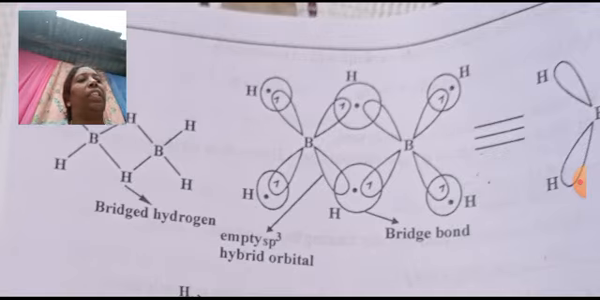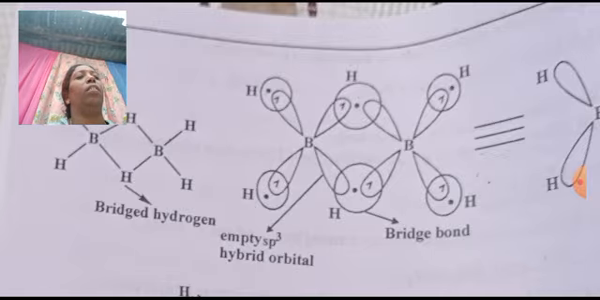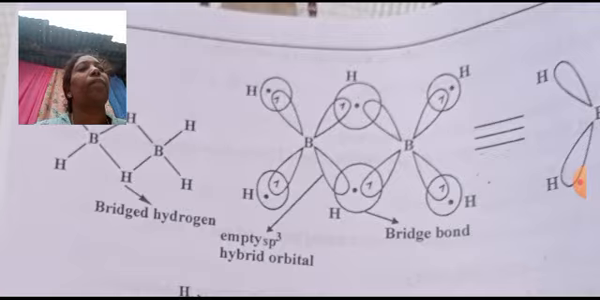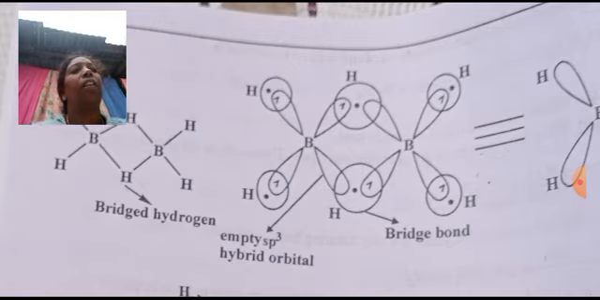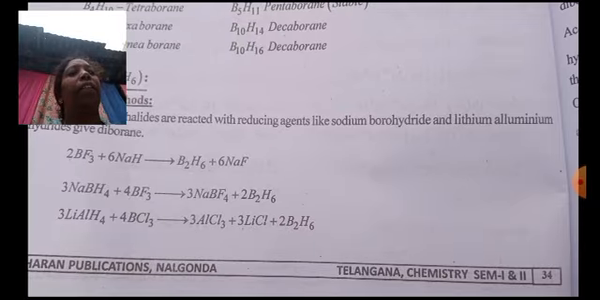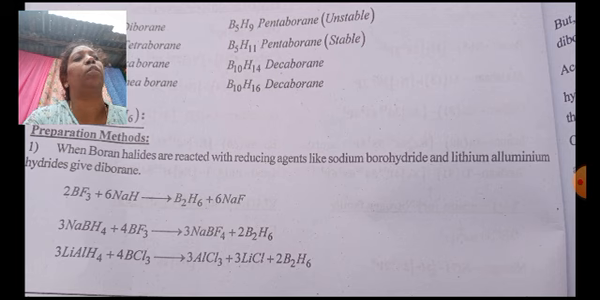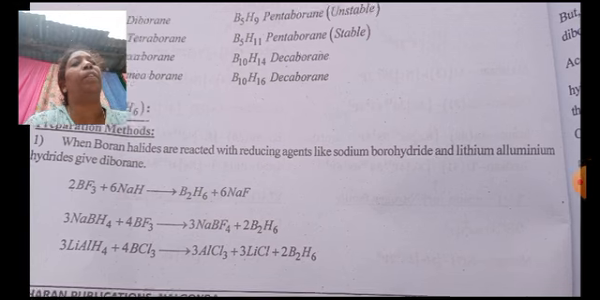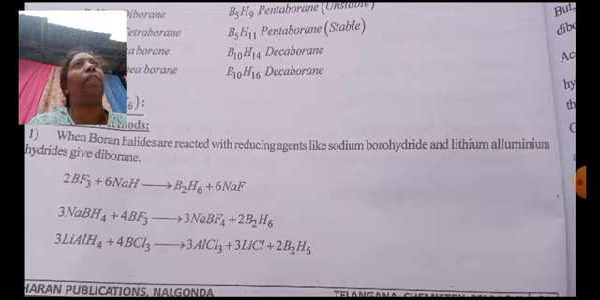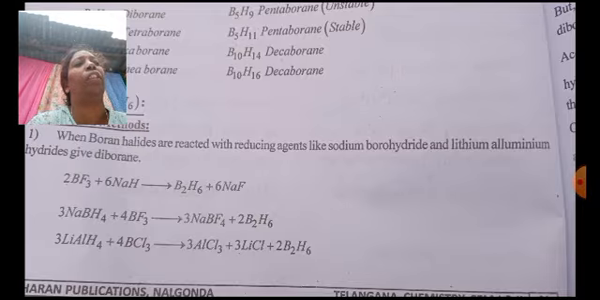Okay, once again I want to just conclude and roughly repeat what I explained. Here you can see the preparation part. In this preparation, boron halides react with reducing agents like sodium borohydride and lithium aluminium hydride to give diborane. Our aim is to prepare diborane, so to prepare it, sodium borohydride or lithium aluminium hydride has to react. Then you can get diborane.